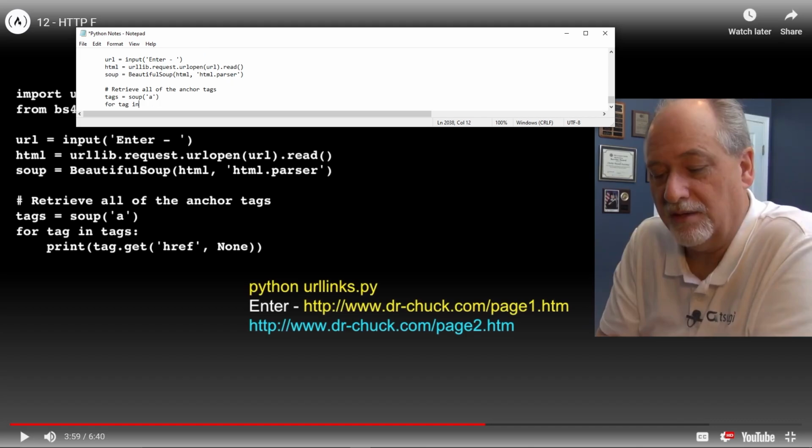For tag in tags, what are we going to do? We're going to print tag.get, we're going to have an href. Anything that says href in it, or None. Right?